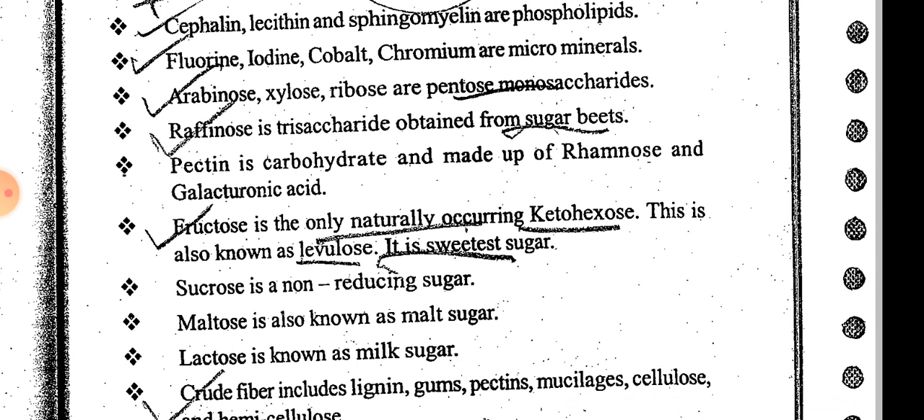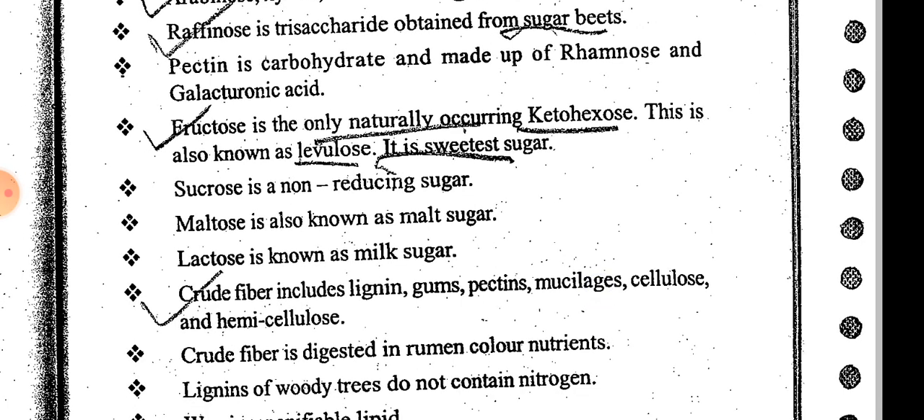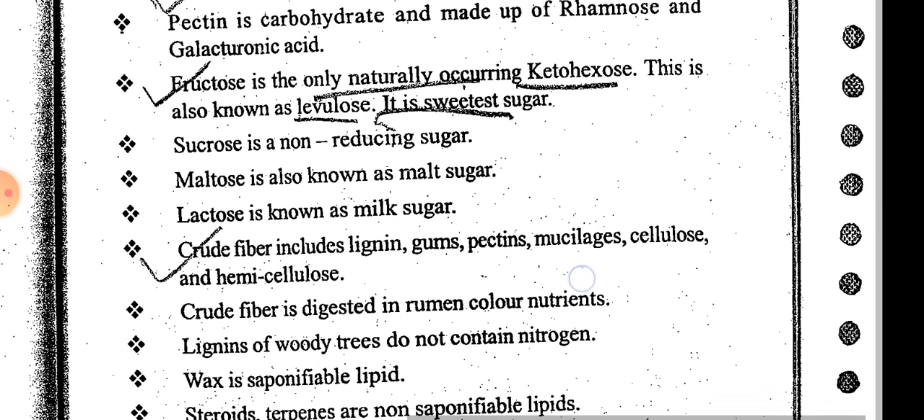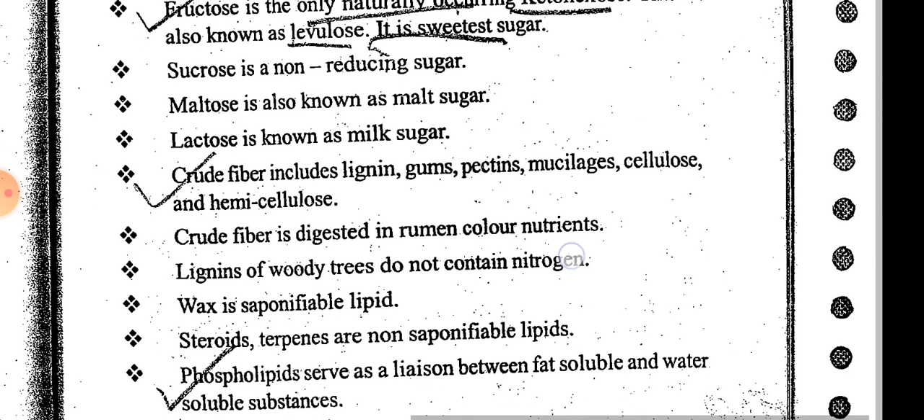Crude fiber includes lignin, gums, pectins, mucilages, cellulose and hemicellulose. Crude fiber is digested in the rumen by colon nutrients. Lignins of woody trees do not contain nitrogen. Wax is a saponifiable lipid. Steroids and terpenes are non-saponifiable lipids.